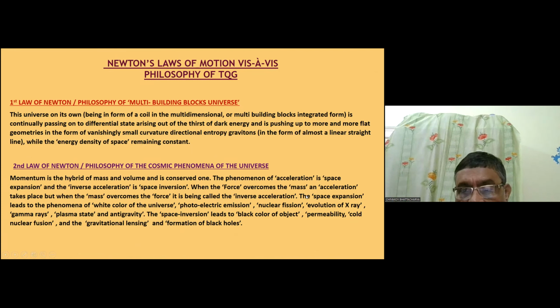And the space expansion leads to the phenomenon of white color of the universe, photoelectric emission, nuclear fission, evolving gamma rays, plasma state, anti-gravity. And space inversion leads to black color of the object, permeability, nuclear fusion. You see, cold nuclear fusion is a very much possible thing in the universe that we have shown. And then gravitational lensing and formation of black hole.